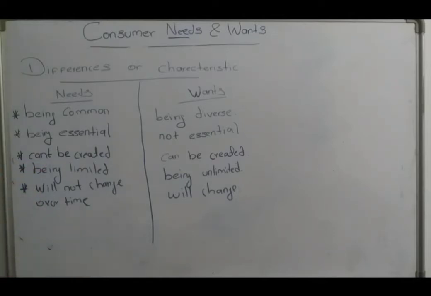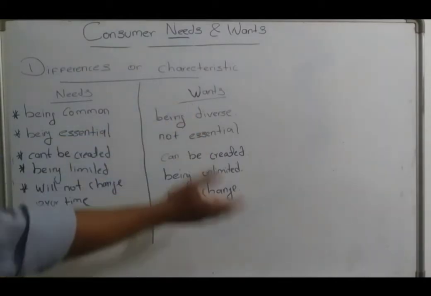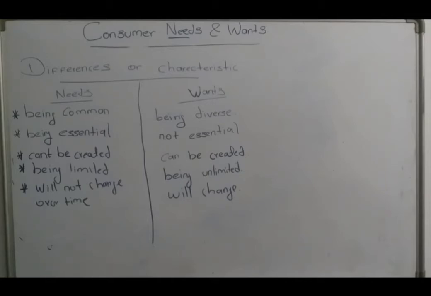Needs can't be created. By way of advertisement, no person can create needs. Needs are coming from you. No one can create needs. By showing an advertisement, no one can create hunger, right? That is coming from inside you. But by showing an advertisement, wants can be created. By showing a pizza advertisement, they can trigger you to purchase pizza. So a want can be created by way of advertisements and so on.